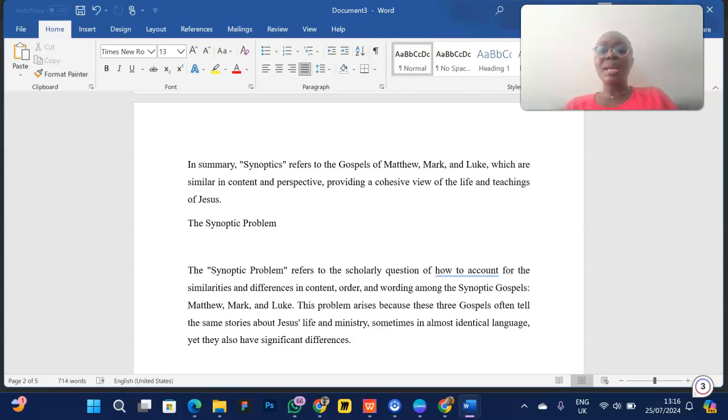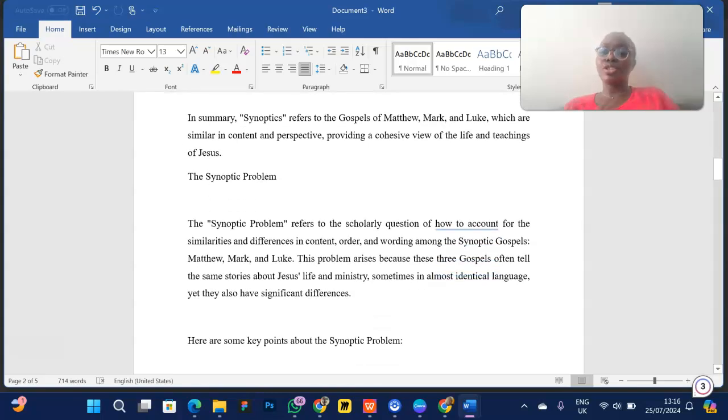The synoptic problem refers to the scholarly question of how to account for the similarities and differences in content, order, and wording among the synoptic gospels. This is what they are saying. They realize that if Matthew, Mark, and Luke share similar events, there are also some differences, right?